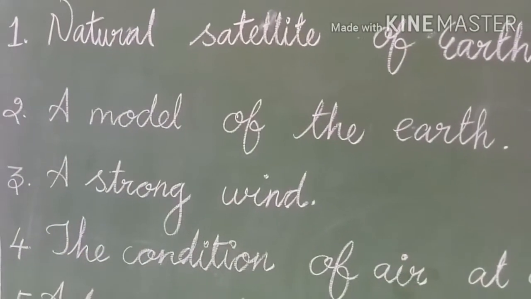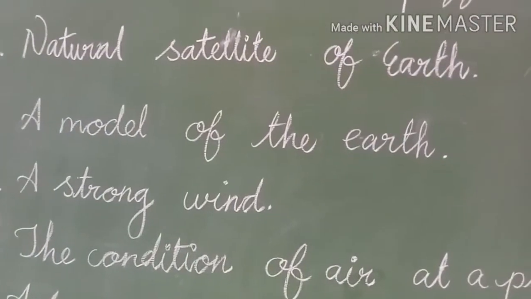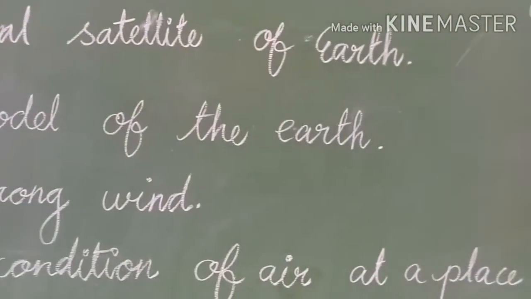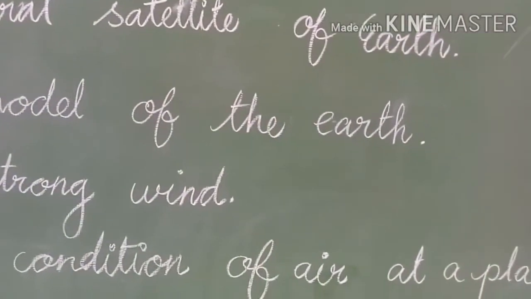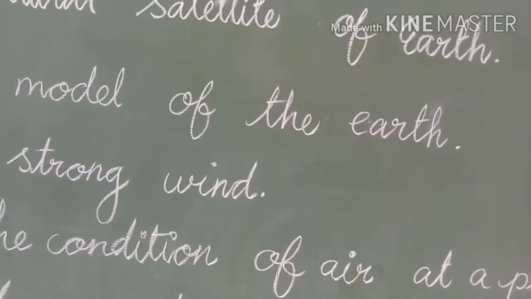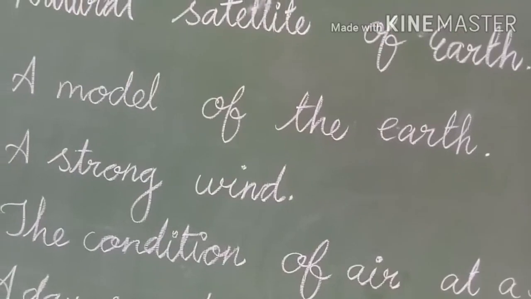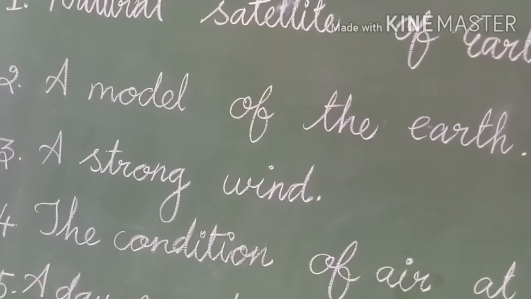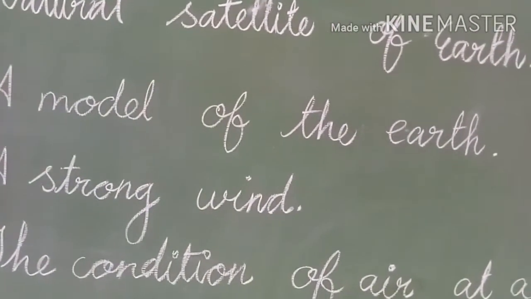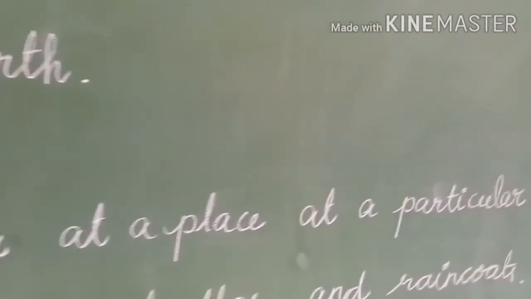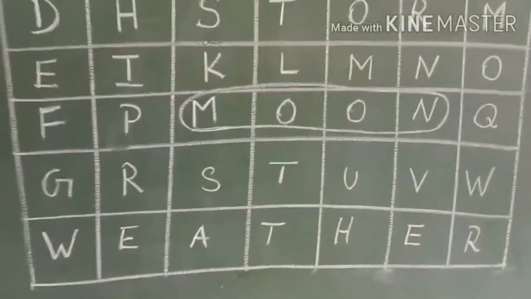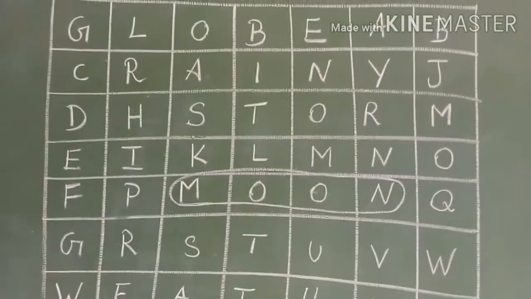The second clue is a model of the earth. Children, you know that very well. Which is the model of the earth? Any guess? Yes, the answer is globe. Come on children, now let's find the answer. Globe. Can you say the spelling for globe?